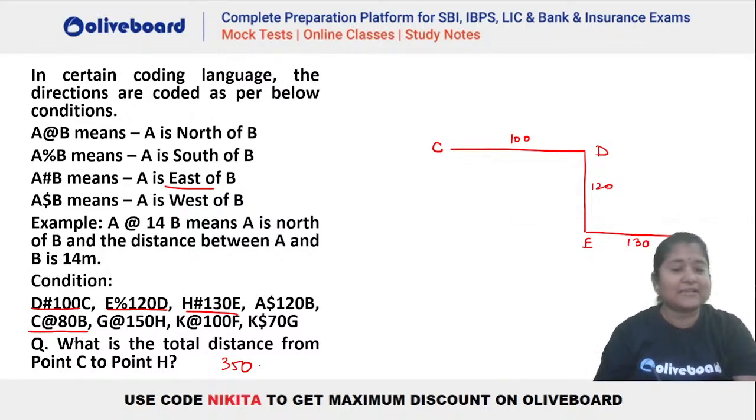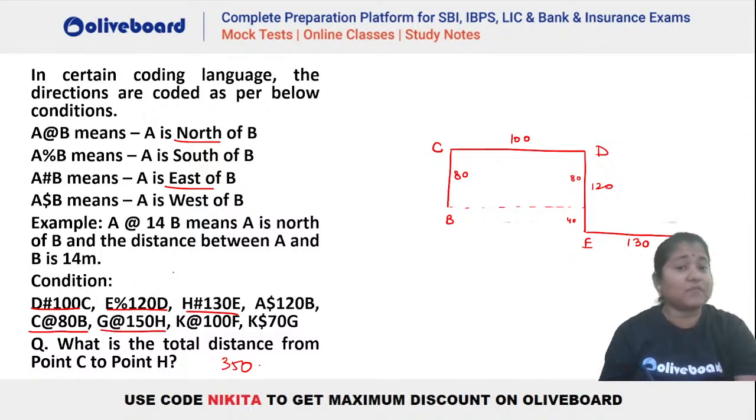Now C at the rate 80B. What is the meaning of at the rate? At the rate means north. So C has to be towards the north of B. Distance between them is 80. So you can see, let's say this is your B here. This is your 80, right? So you can see that if we draw this particular line, so this is your 80. That means this has to be 40 here because this total DE was 120. Okay.